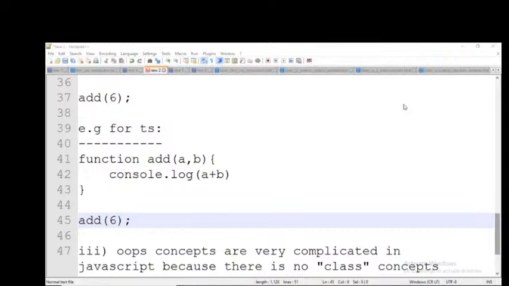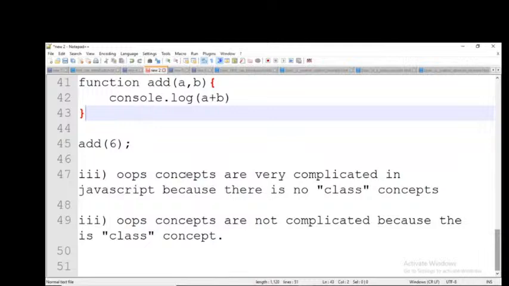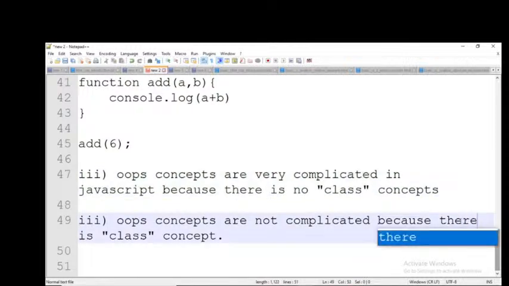Then the third one: OOP concepts are very, very complicated in JavaScript. Why? Because there is no class concept, but OOP concepts are not complicated in TypeScript because there is a class concept.